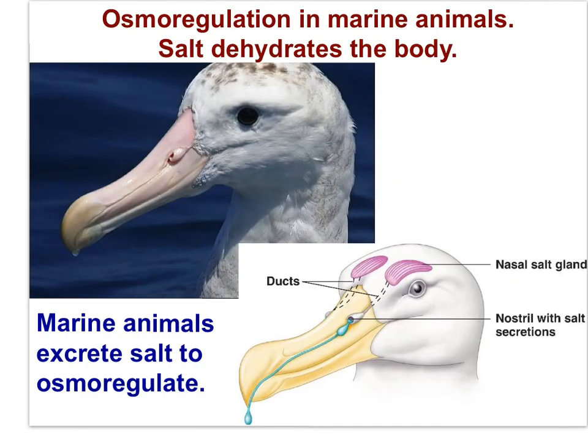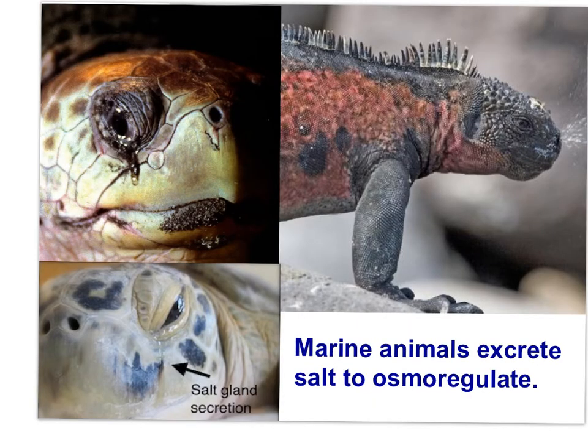I've already mentioned that seabirds end up taking on too much salt as a result of their immediate food source, fish. To maintain water balance, seabirds excrete salt. This is a form of osmoregulation. Marine reptiles similarly have an osmoregulation problem due to the intake of too much salt. For osmoregulation, they excrete salt from glands.